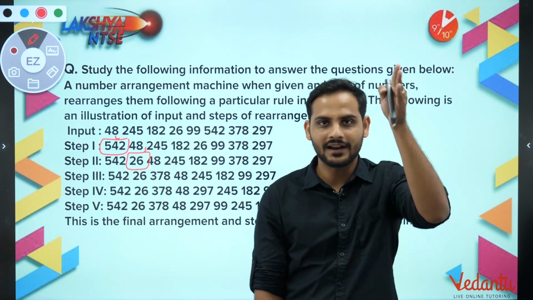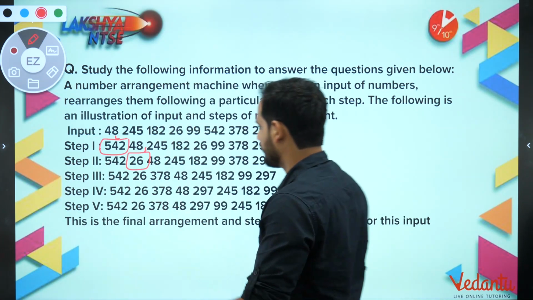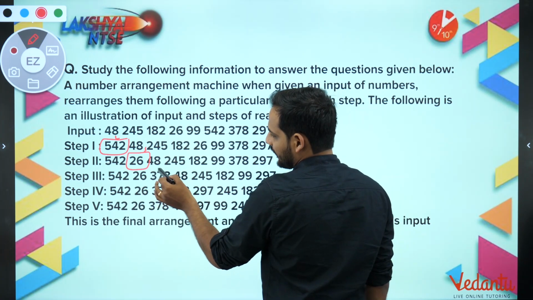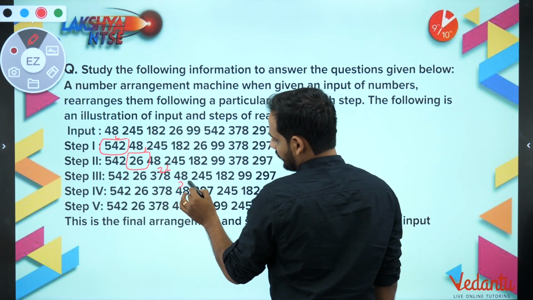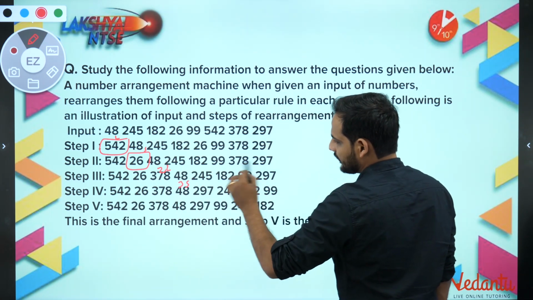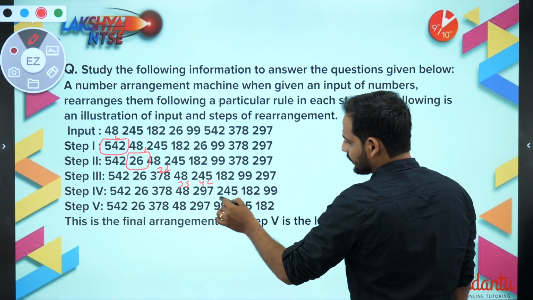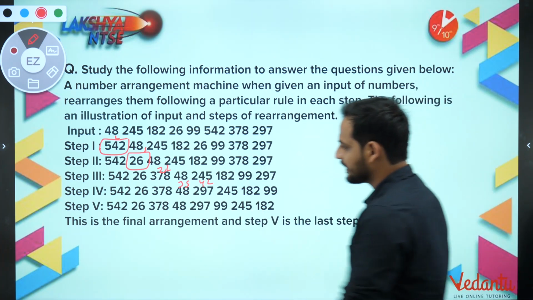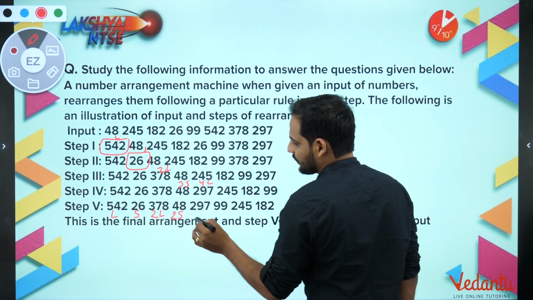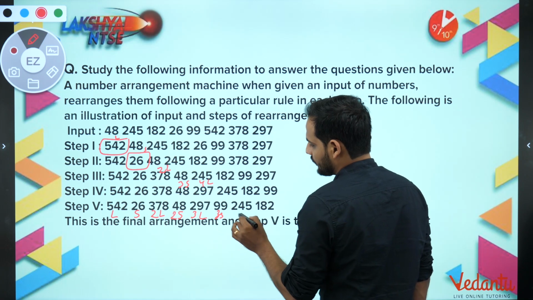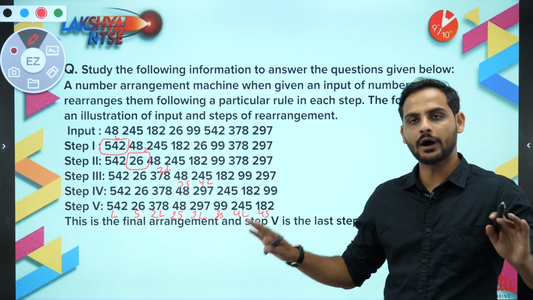So they are arranging in the order largest, smallest, second largest, second smallest, third largest, third smallest. Then they did the shifting of the fourth largest as well, and then the shifting of this 99, and you already have the pair. So ultimately they are doing largest, smallest, second largest, second smallest, third largest, third smallest, fourth largest, fourth smallest. In this pattern we got to know how the machine works.